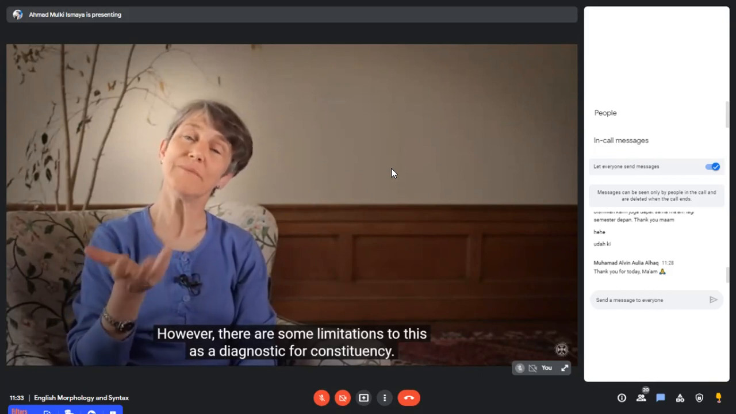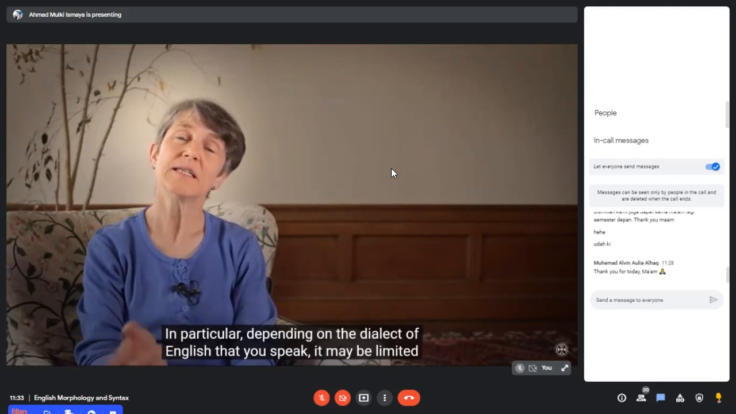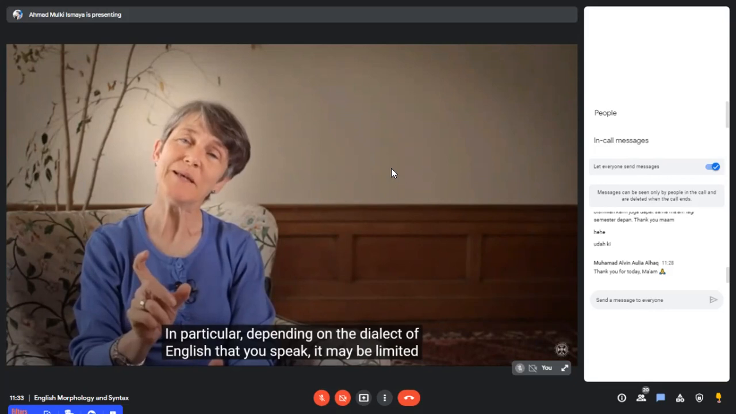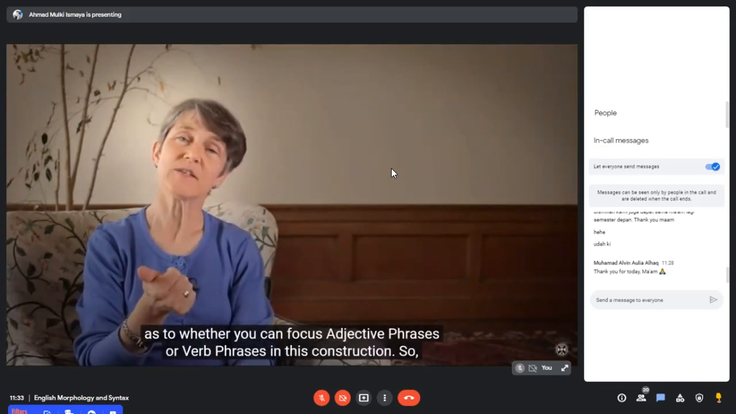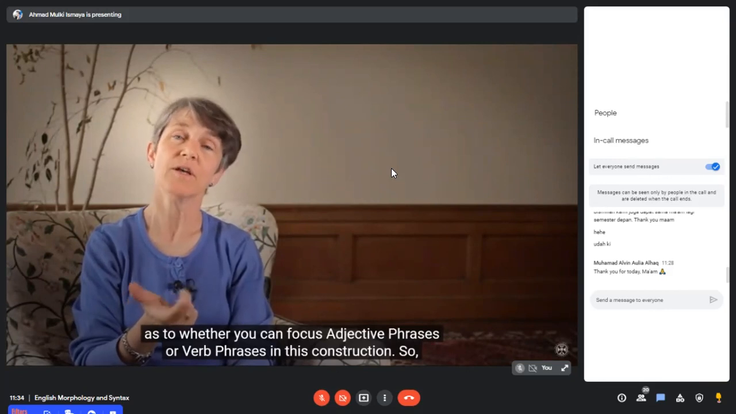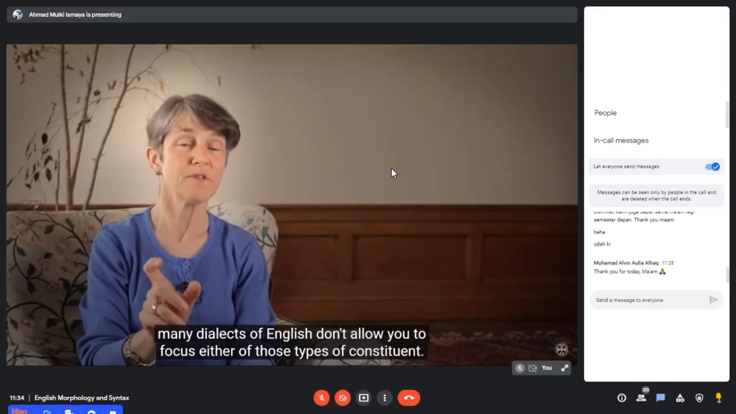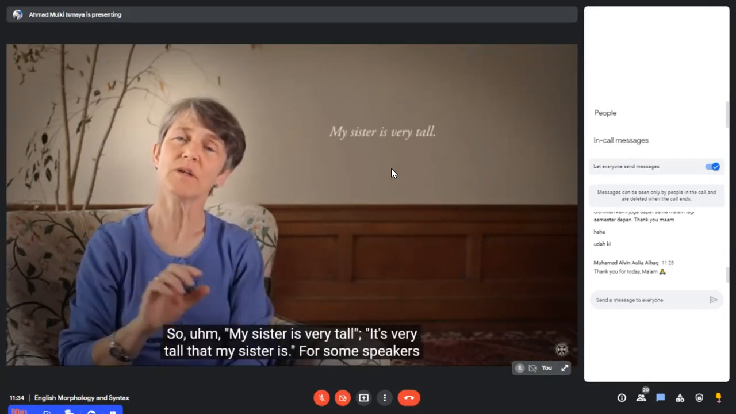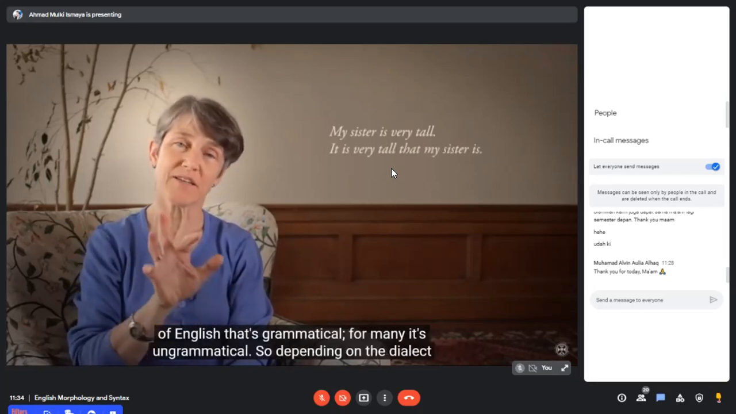However, there are some limitations to this as a diagnostic for constituency. In particular, depending on the dialect of English that you speak, it may be limited as to whether you can focus adjective phrases or verb phrases in this construction. So many dialects of English don't allow you to focus either of those types of constituent. So, my sister is very tall. It's very tall that my sister is. For some speakers of English, that's grammatical.